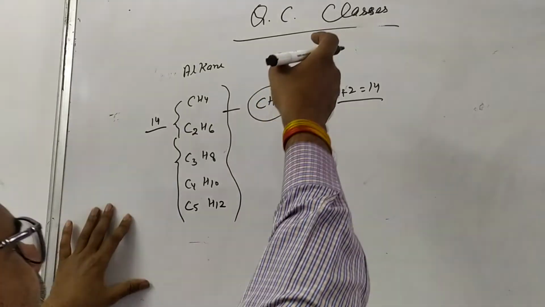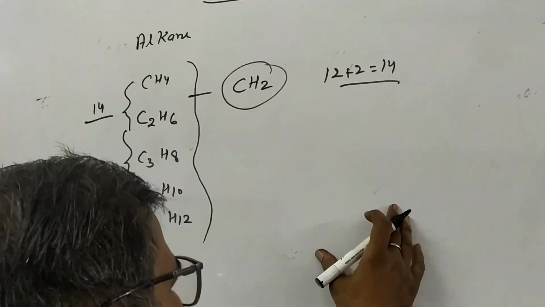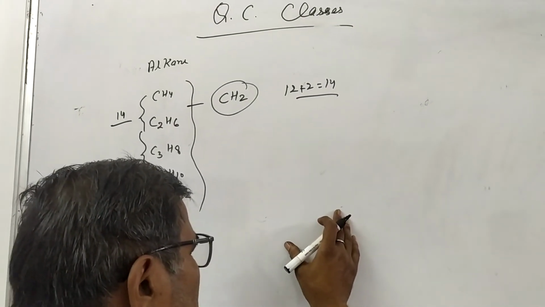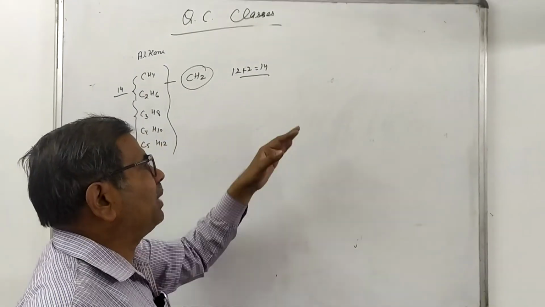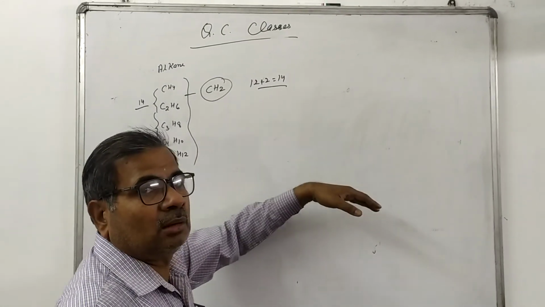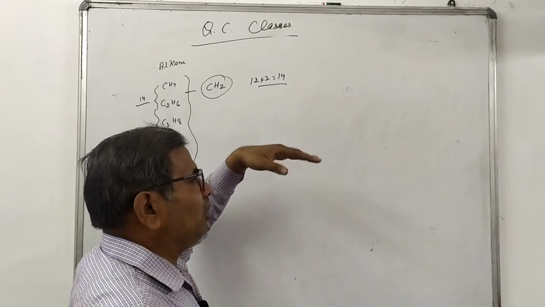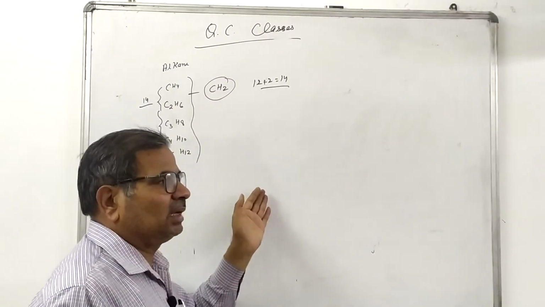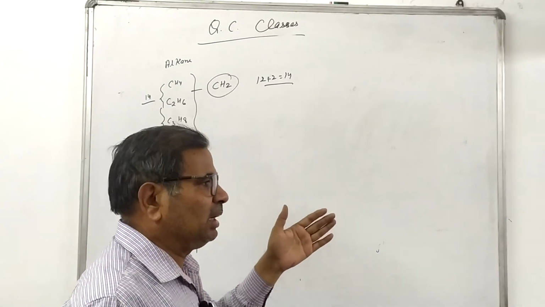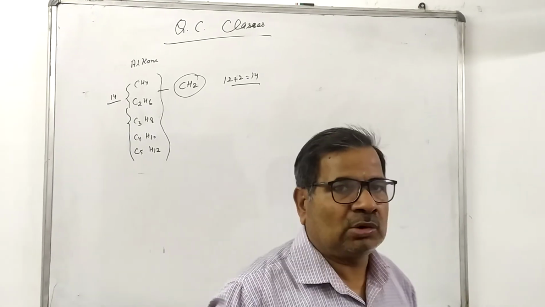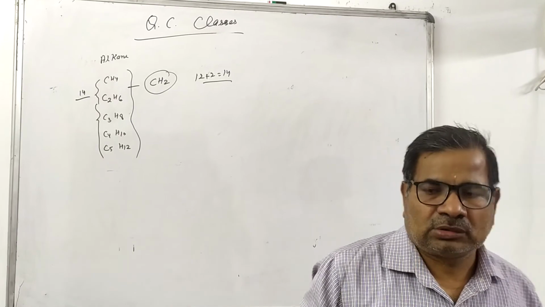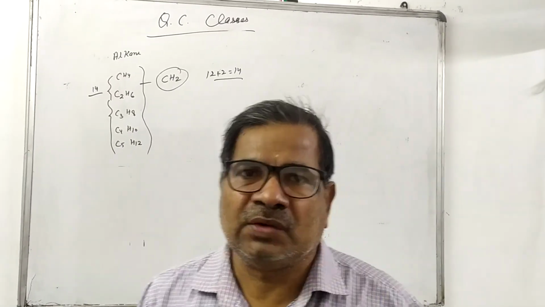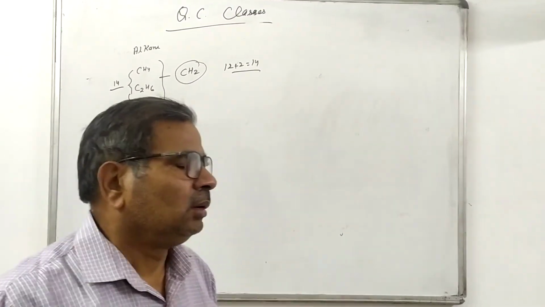Similarly, ethene, propene, butene, pentene, hexene, heptene, octene, nonene, decene, and so on. Similarly, ethyne, propyne, butyne, and so on. Tomorrow I will tell about alcohols: methanol, ethanol, propanol, butanol, and methanoic acid, ethanoic acid, propanoic acid, and so many types of acids I will tell you tomorrow.